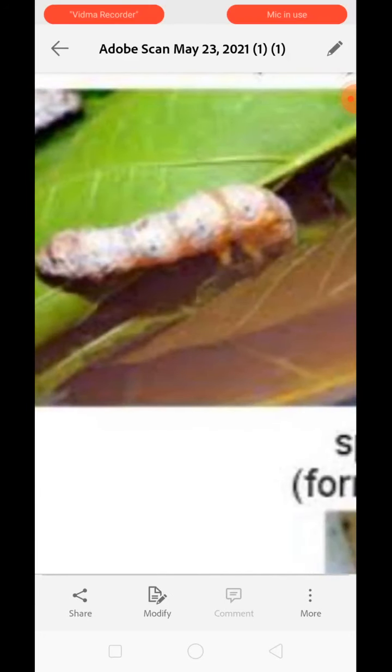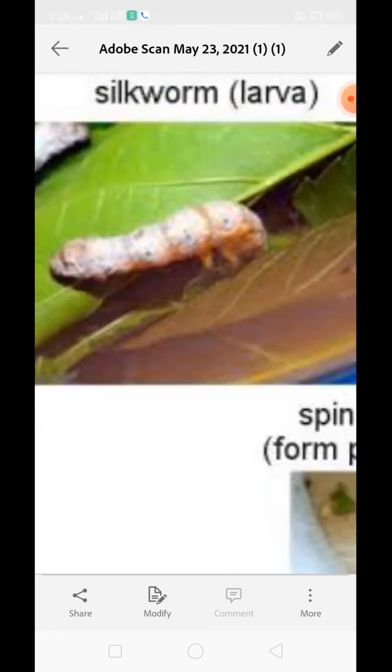This larva has come out from the egg because of lack of nutrition. Then it starts feeding on the leaves of the tree on which it is growing. When the caterpillar is ready to enter the pupa stage, it stops feeding and its salivary gland secretes saliva. This saliva is fluid in nature, but once it comes in contact with the air, it hardens and takes the shape of a fiber.